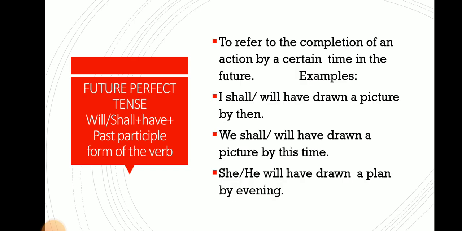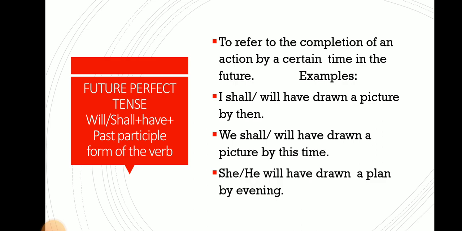The next one, future perfect tense. The structure for this is will or shall plus have plus past participle form of the verb. What is a past participle? I already told you, when you take a verb eat, eat is a present tense, ate is a past tense, and eaten is the past participle. Like that, write, wrote, written. Like that you can take draw, drew and drawn. So drawn is the past participle form of the verb draw.